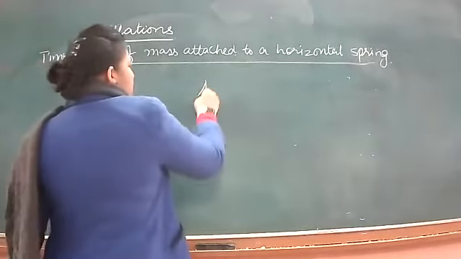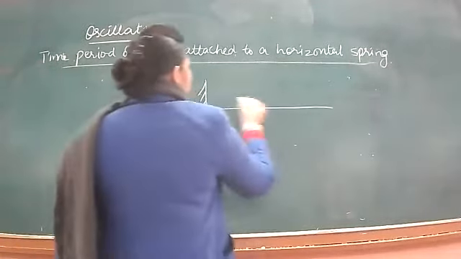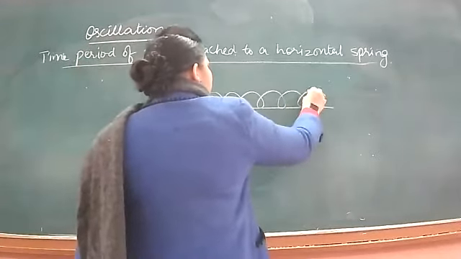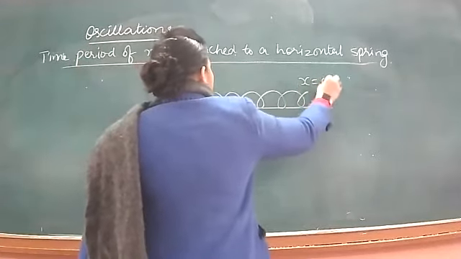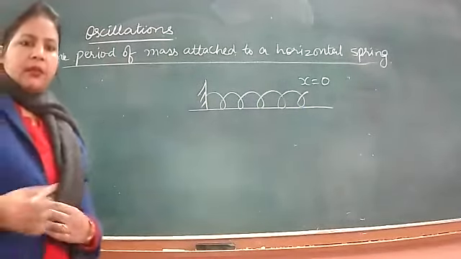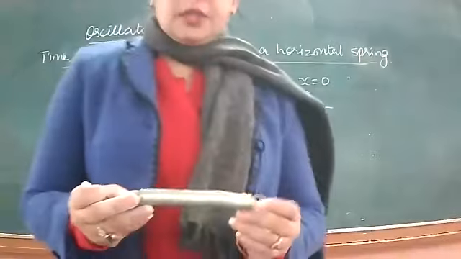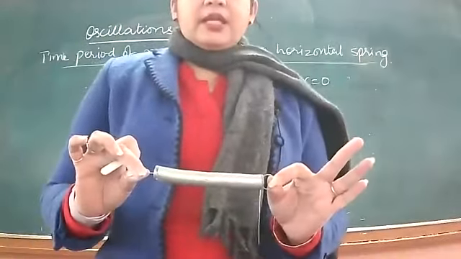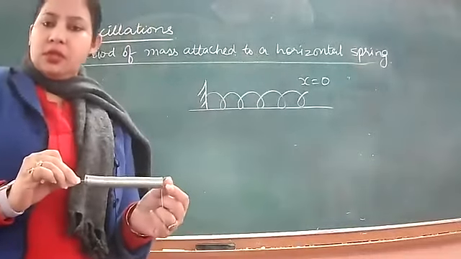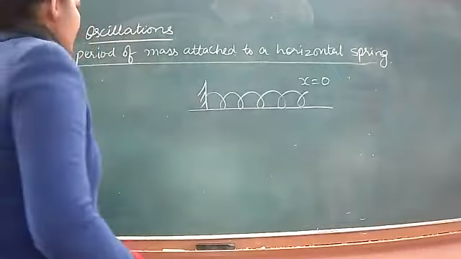So we have a spring, one end is tied, it is kept on a frictionless table, and in the absence of any applied force, the extension of the spring is 0. Right now, in the unextended state, its extension is 0.